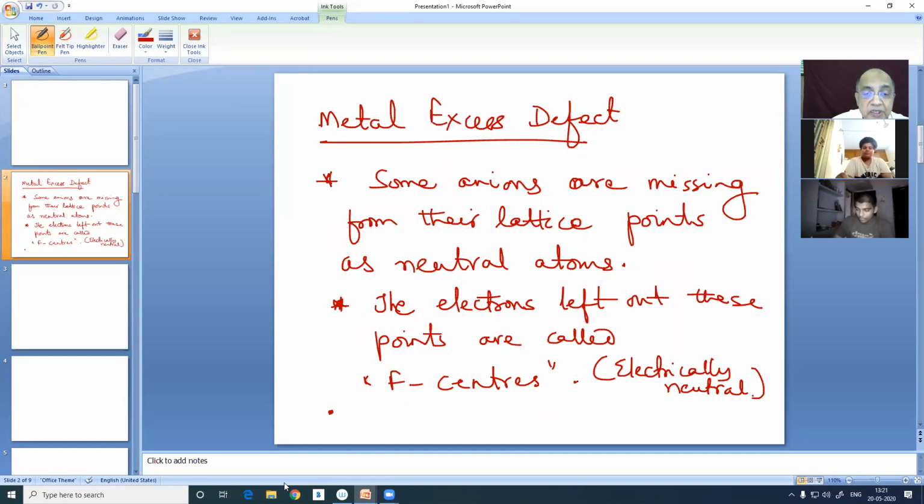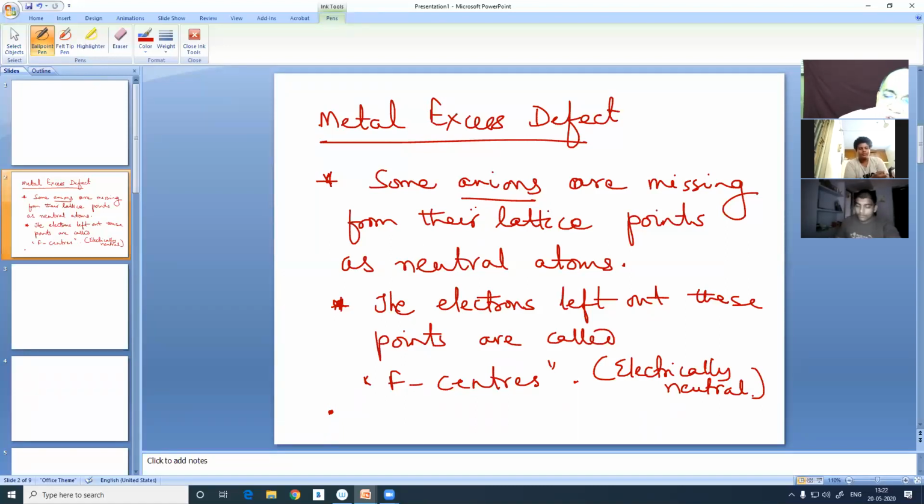Go to the next page. Some anions are missing from their lattice points. Anions, I repeat, anions. Therefore, cations remain in excess. When anions go, some anions leave. The cations remain in excess. But anions do not leave as anions. They leave as neutral atoms, leaving behind their electrons. I mean, the extra electron they were having, for which they were negatively charged ions, they no longer remain negatively charged ions. They lose their electrons there, and they're expelled out as neutral atoms.